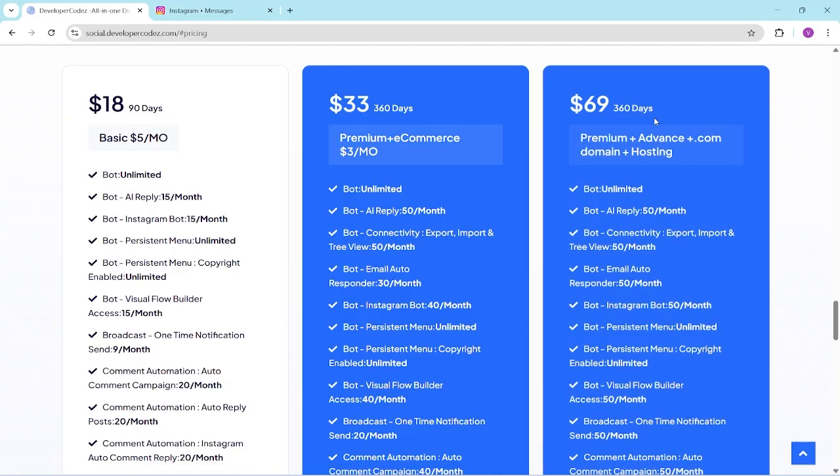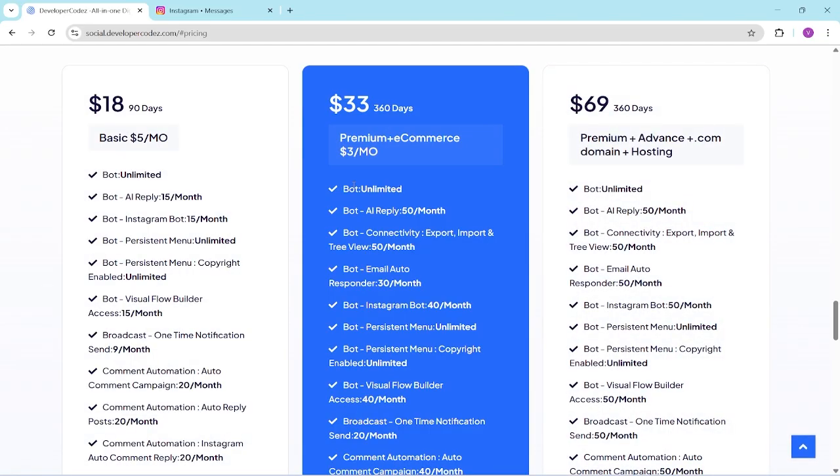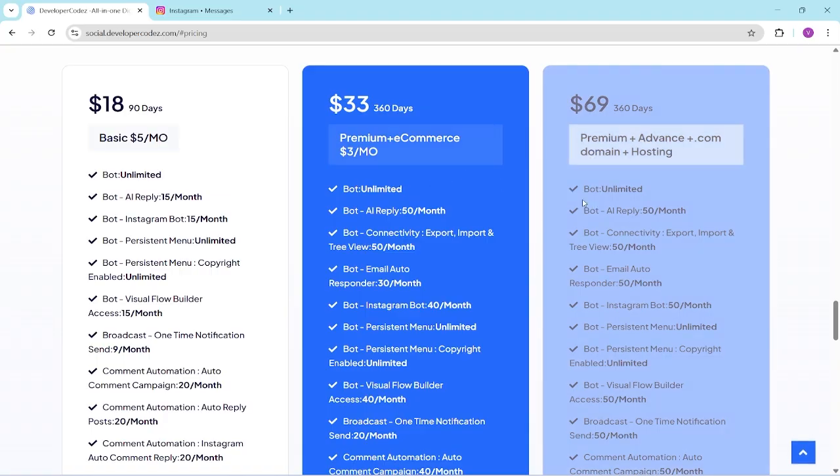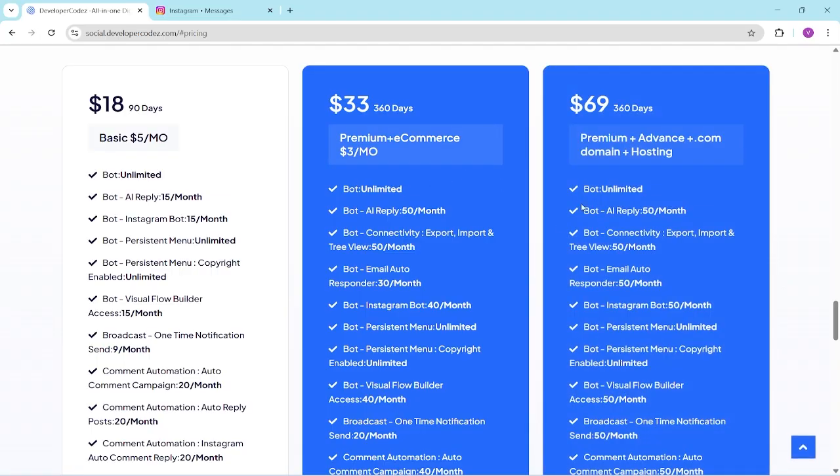We have another plan, $69 for 360 days, but in this $69 we also provide a .com domain plus hosting. So this means you can also create your own same-to-same portal like this, as you can see, to scale up your own IT business, if you want to provide the business.